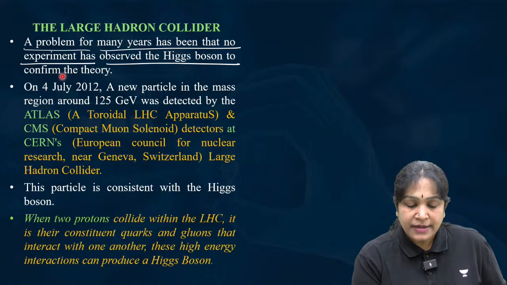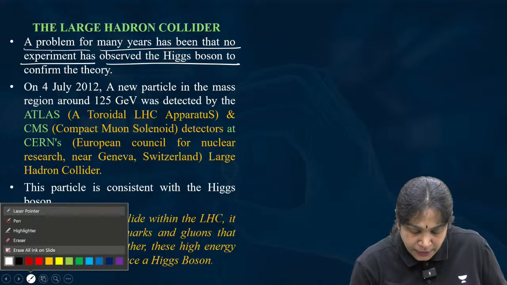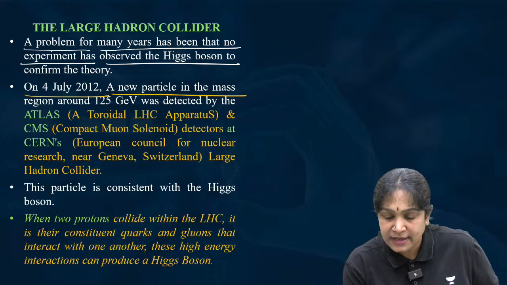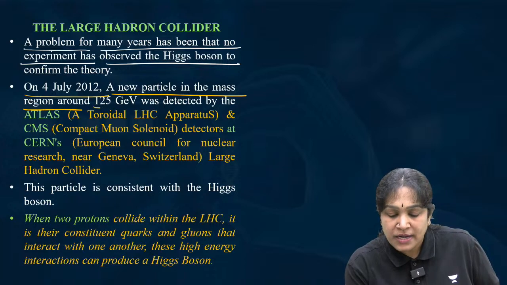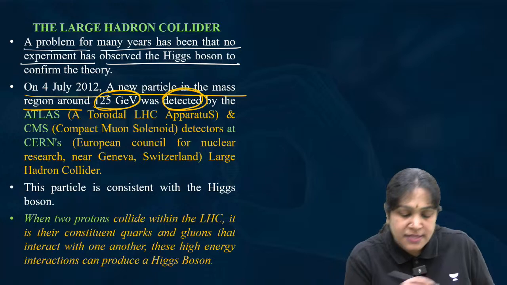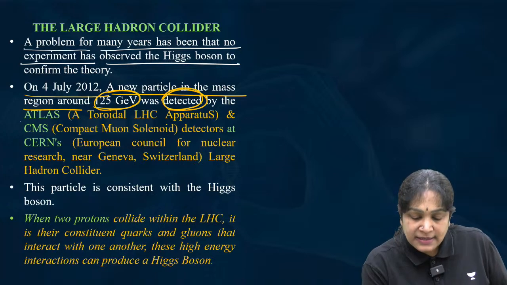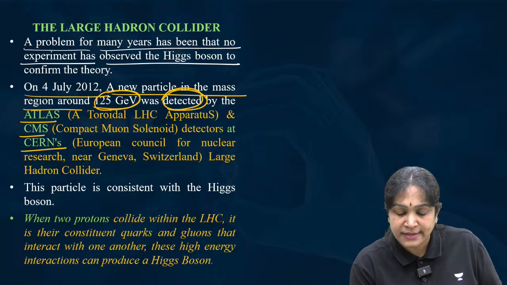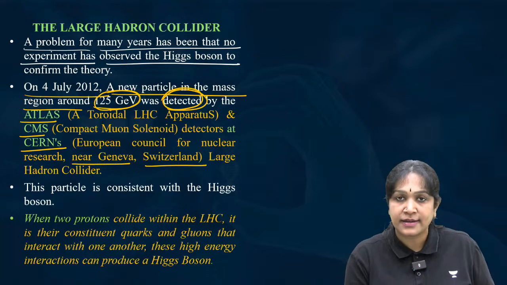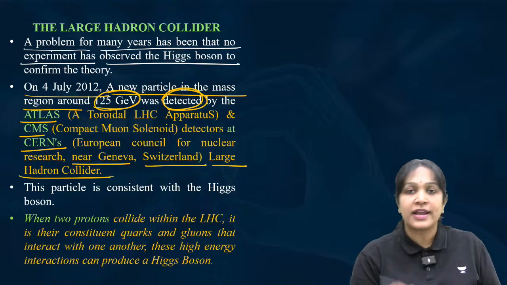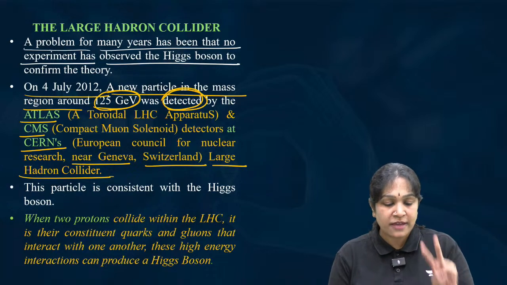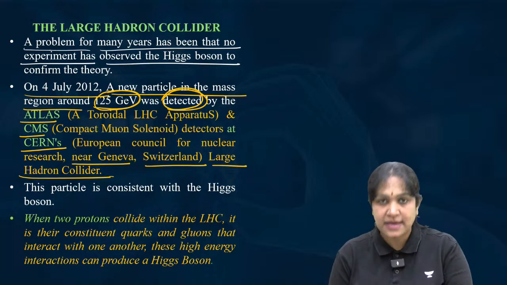On July 4th, 2012, a new particle in the mass region of 125 giga electron volts was detected. This is the Higgs boson. In ATLAS and CMS at CERN, the research center in Geneva, Switzerland, the Large Hadron Collider has two pieces of equipment called ATLAS and CMS.